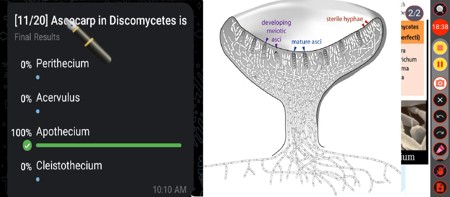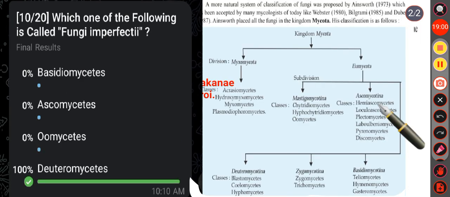Then next question, ascocarp in discomycetes is option A perithecium, option B acervulus, option C apothecium, option D cleistothecium. Here the correct answer is option C, that is apothecium. So we know ascocarp is the fruiting body of an ascomycete fungus, and discomycetes is one of the classes of the subdivision Ascomycotina, and remember, in the class discomycetes the ascocarp is also known as apothecium.